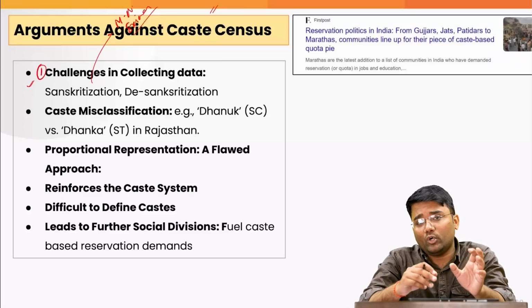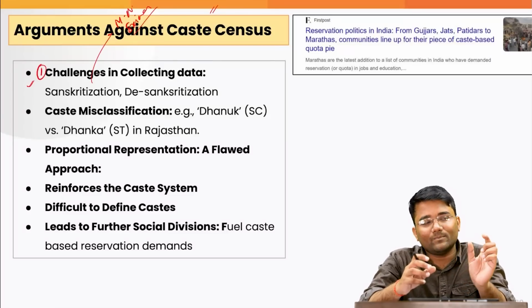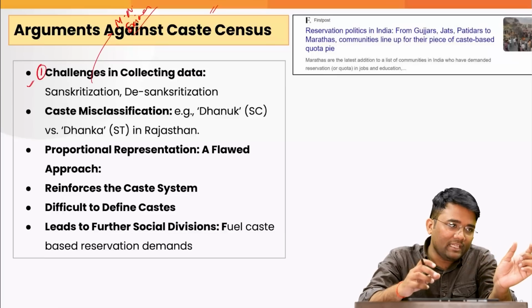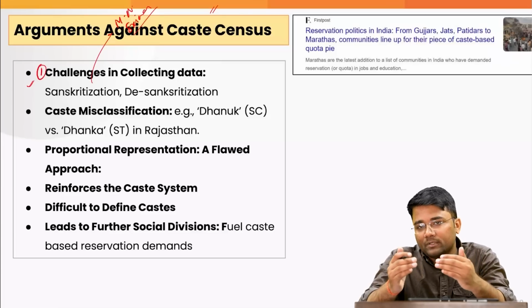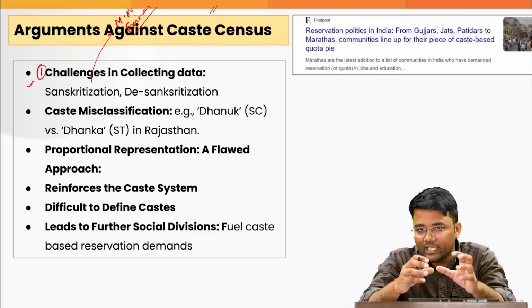So again, at this point of time, when we go for this caste census, it will create a challenge. Let's suppose there is a surname which is being used by 3-4 different castes. So one particular person will be categorized under which caste? It will be very difficult for the enumerators.